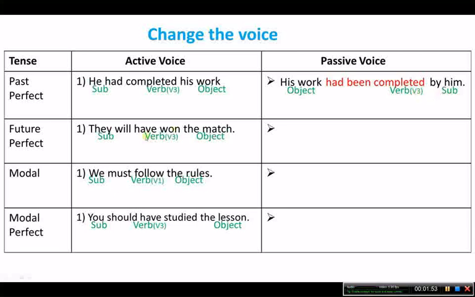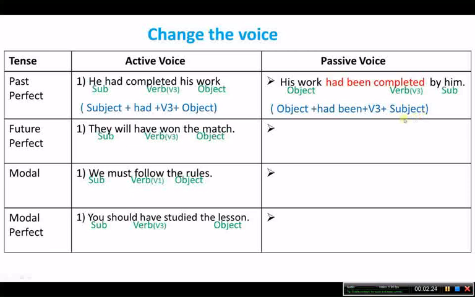Now let us see the structure of past perfect tense active voice: subject plus had plus V3 plus object. Next, past perfect passive voice: object plus had been plus V3 plus subject.